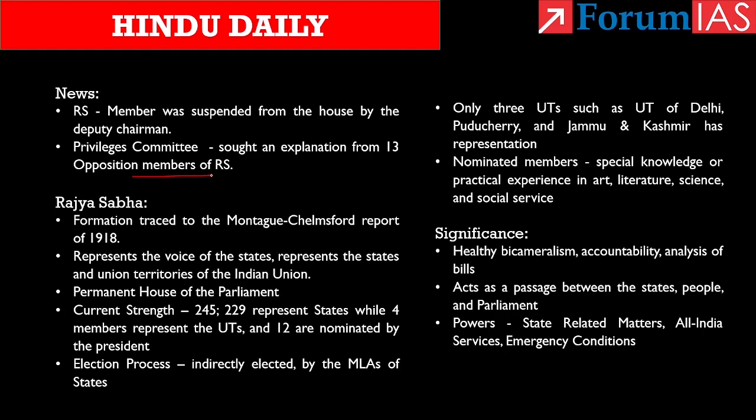In that context, let us know about Rajya Sabha and also about the Privileges Committee from a prelims point of view. First is Rajya Sabha. Coming to the formation of Rajya Sabha, see, the creation of Rajya Sabha can be traced to the Montagu-Chelmsford reforms of 1918, where the Government of India Act of 1919 created a second federal chamber named the Council of States. But then the relevance of Rajya Sabha was debated in the Constituent Assembly in the later period.